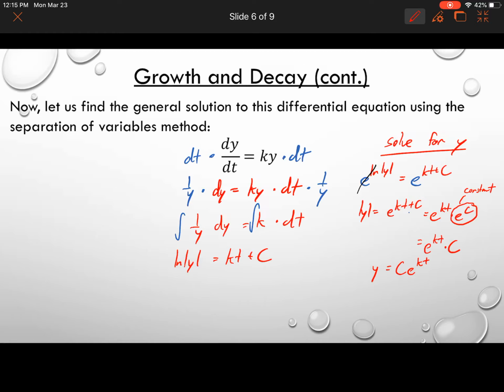So that is what the general solution is going to look like for this type of differential equation. So it's just something to watch out for, that if, and this is not a guarantee, but let's say if you're given this type of differential equation and asked to find the solution, your answer should look something like this.